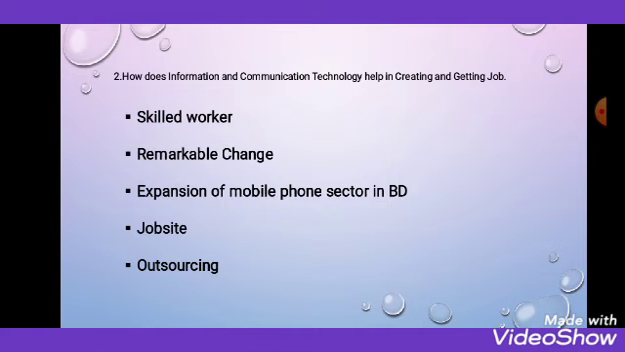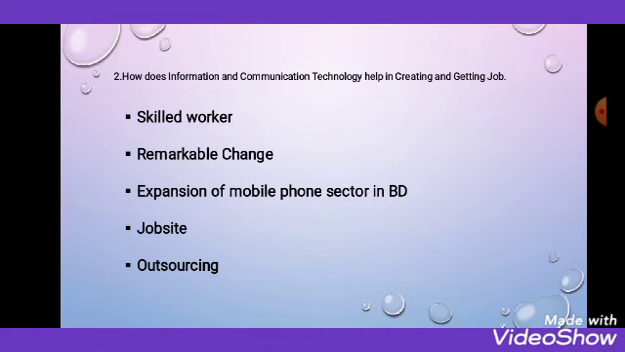Next one, expansion of the mobile phone sector in Bangladesh. I will show one question on this topic later on. Just follow the class. So, expansion of the mobile phone sector in Bangladesh. Here there are 4 more points. Yes, I have shown you this question and answer already. So these 4 points you have to discuss.